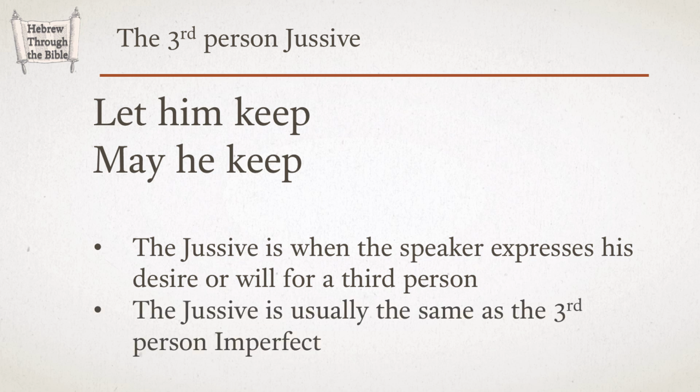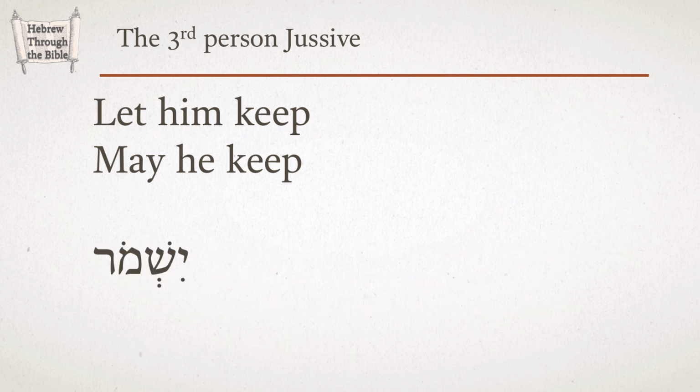In Hebrew, the usual form of the jussive is exactly the same as the third person imperfect. The jussive is yishmor. That means that the verb form yishmor can either be translated he will keep, like a regular imperfect, or it can be translated let him keep, like a jussive. The context will have to determine.